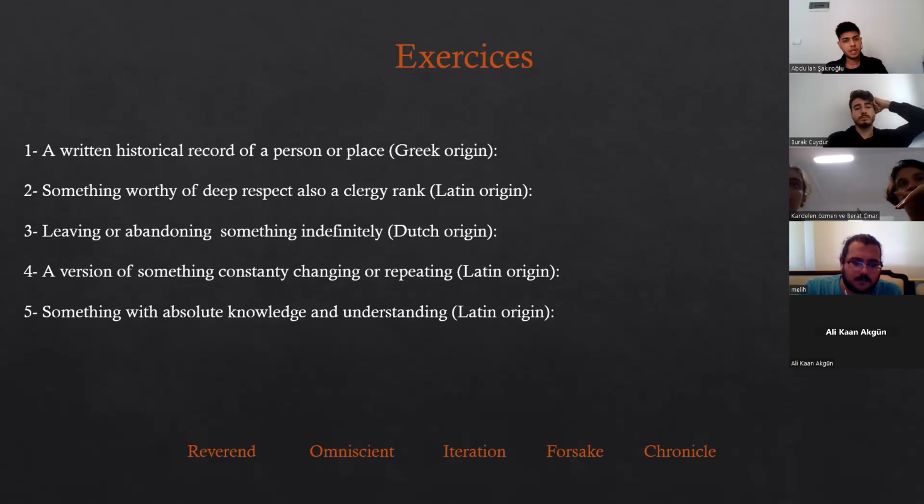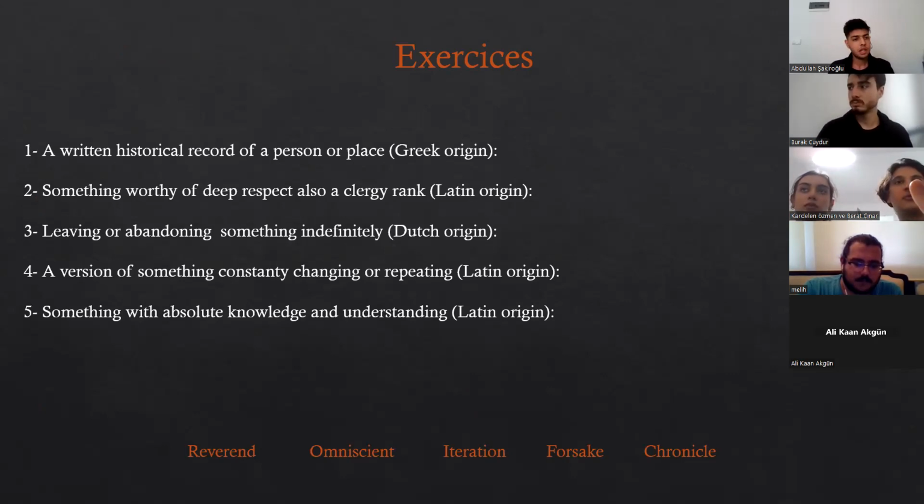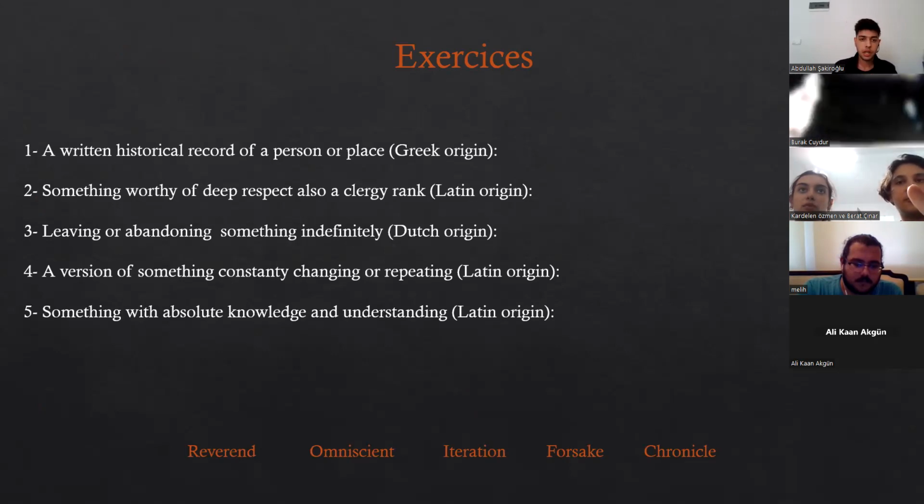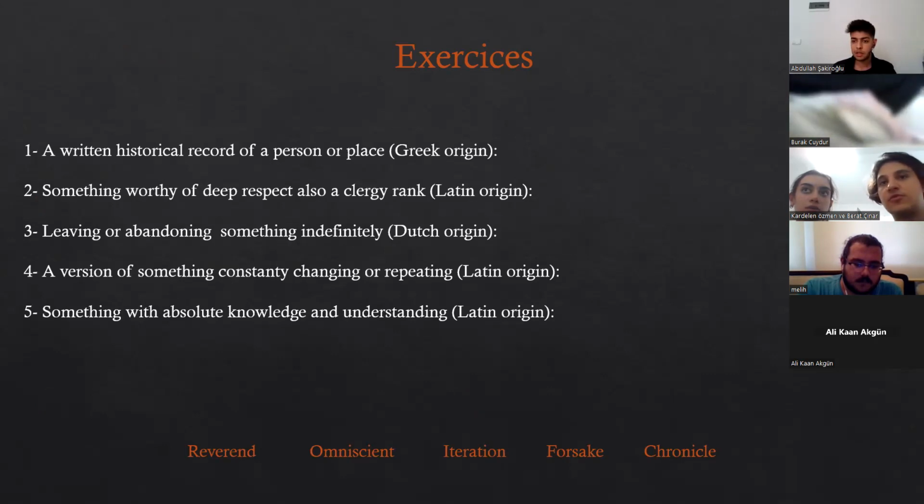I prepared a little exercise for the end of this. We have the meanings of the words and their origins, and we must match the words to them. I put the words under there as well. Let's start it. A written historical record of a person or place, a Greek originated word. Which one is it? Can someone say? Yeah, true.